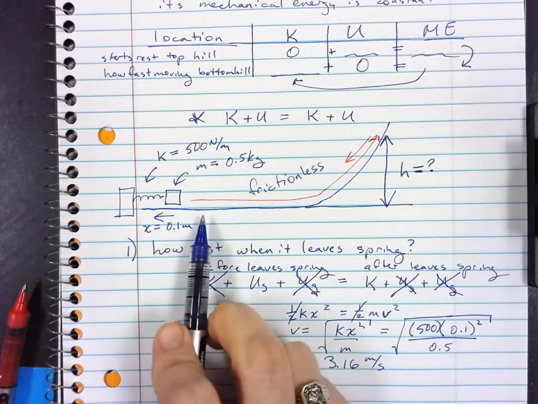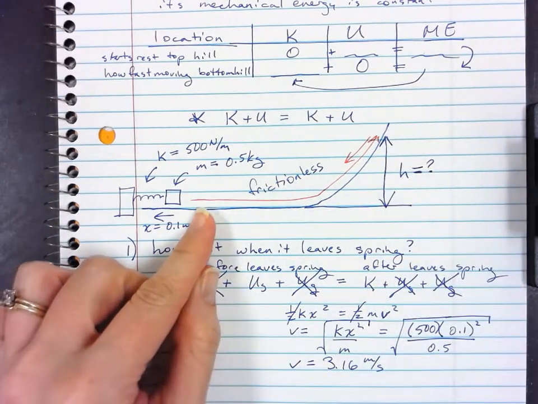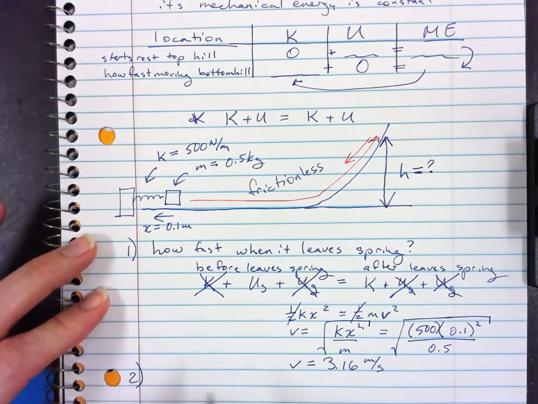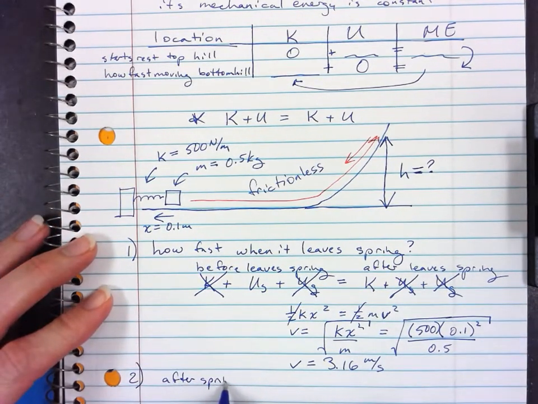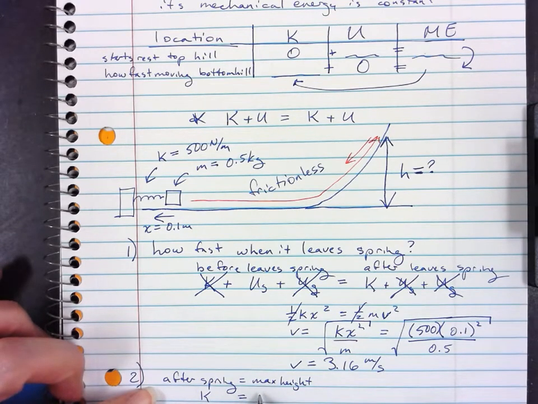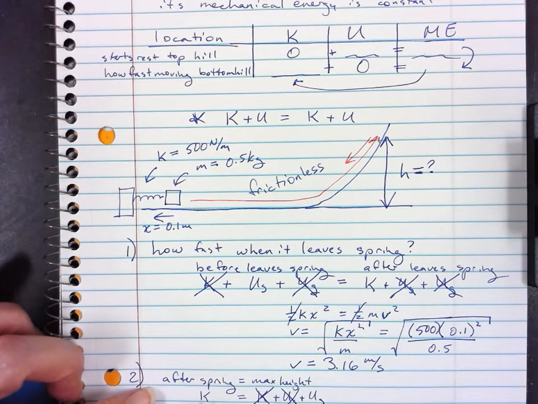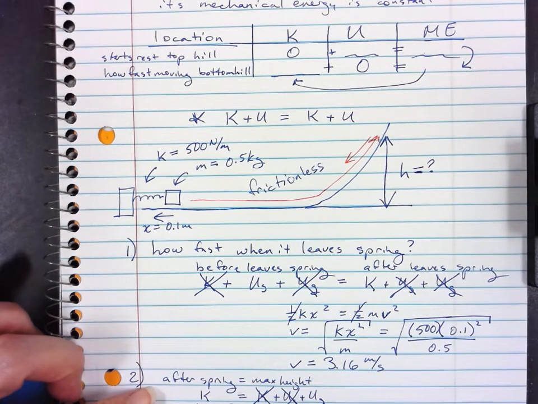Since we just found how fast it's moving at the bottom, you could make your two locations after it leaves the spring and maximum height. And so if you did that, after spring equals, and then max height, well, after it leaves the spring, it only has kinetic. At maximum height, let's write them all out. It's at the maximum height because it's stopped. It's not moving. It does have a height, so we have UG, but this is US, it's not touching a spring, so it doesn't matter. So we'd write the kinetic energy, 1/2 mv squared, equals the gravitational potential energy, mgy.